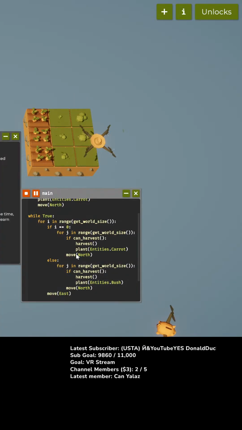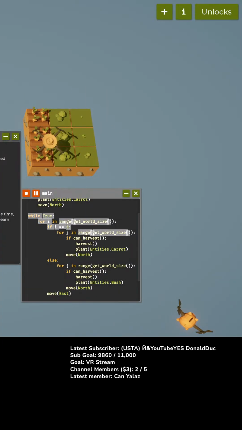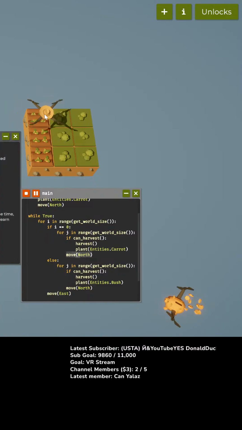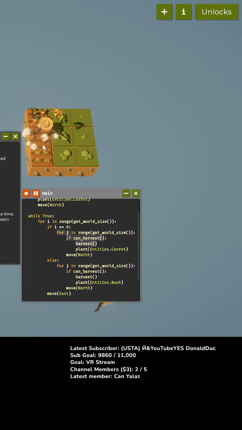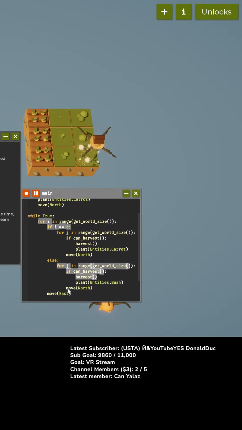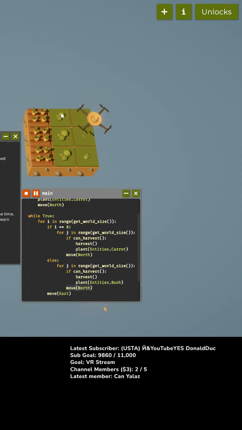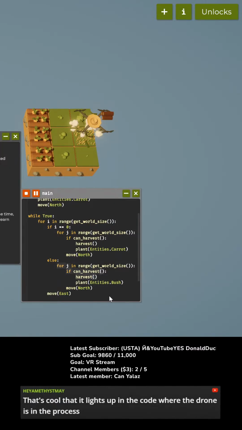Alrighty. So, we have debugged this. It is now working as intended, where it goes through the carrots, and then it moves north off the end here. I suppose I could move it east a little bit earlier, so that instead of moving up to here before moving east, it does its thing, but you know what? It's fine.